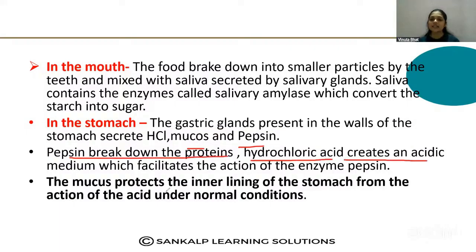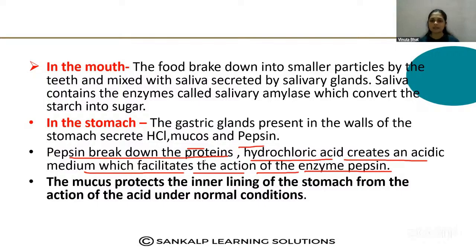Hydrochloric acid creates an acidic medium which facilitates the action of the enzyme pepsin. So you know that the function of the pepsin is to break down the proteins. But the pepsin will only work when the medium is acidic. So HCl provides the acidic medium for the pepsin to work.